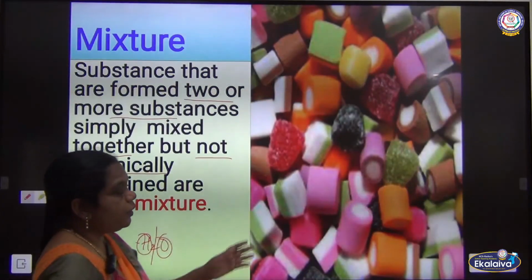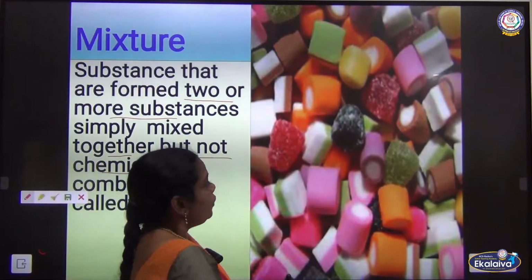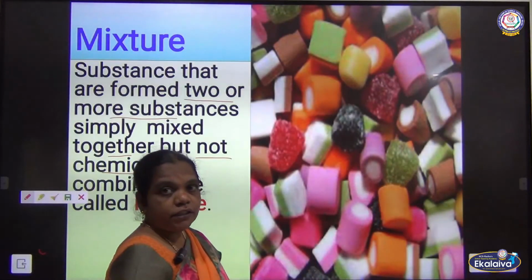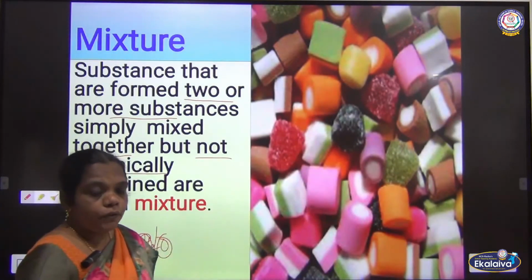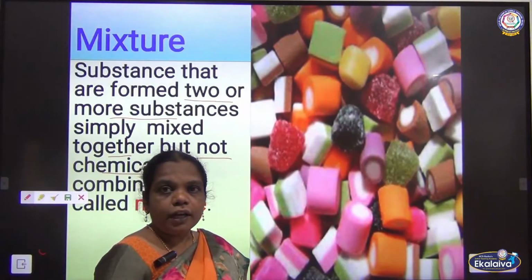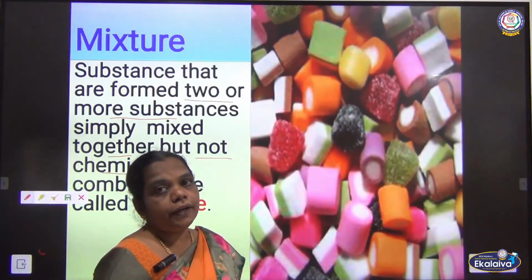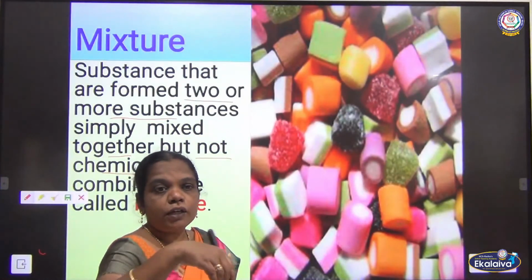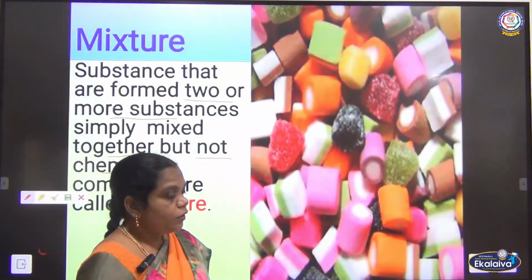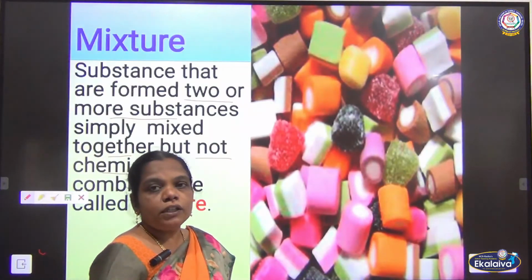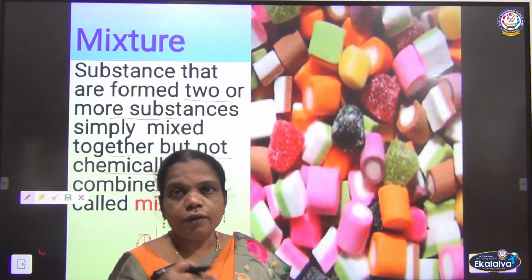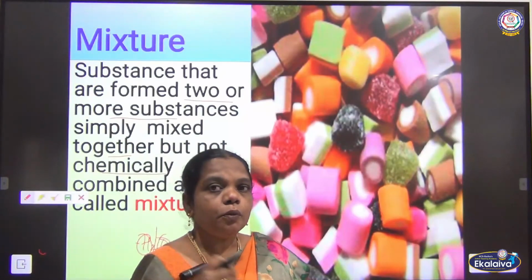In a mixture you can see many substances combined, and we can pick them out and separate them easily. Even if you mix water with sugar, that also can be separated. The sugar dissolves in water, that is called a sugar solution, and even that we can separate. An edible mixture also has a variety of substances mixed, that we can pick out and separate.